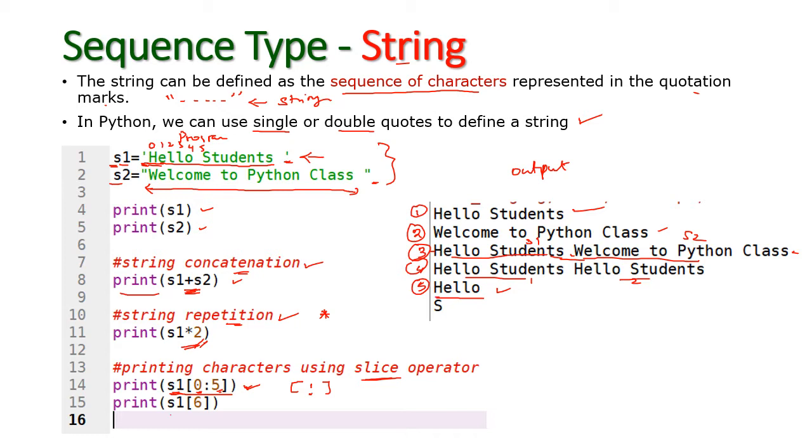And next I am going to print the sixth character of s1. Which is the sixth character of s1? This is 0, 1, 2, 3, 4, 5, 6. So the sixth character is s. So s is printed here. So this is how we can use the string data type in our Python programming, right?